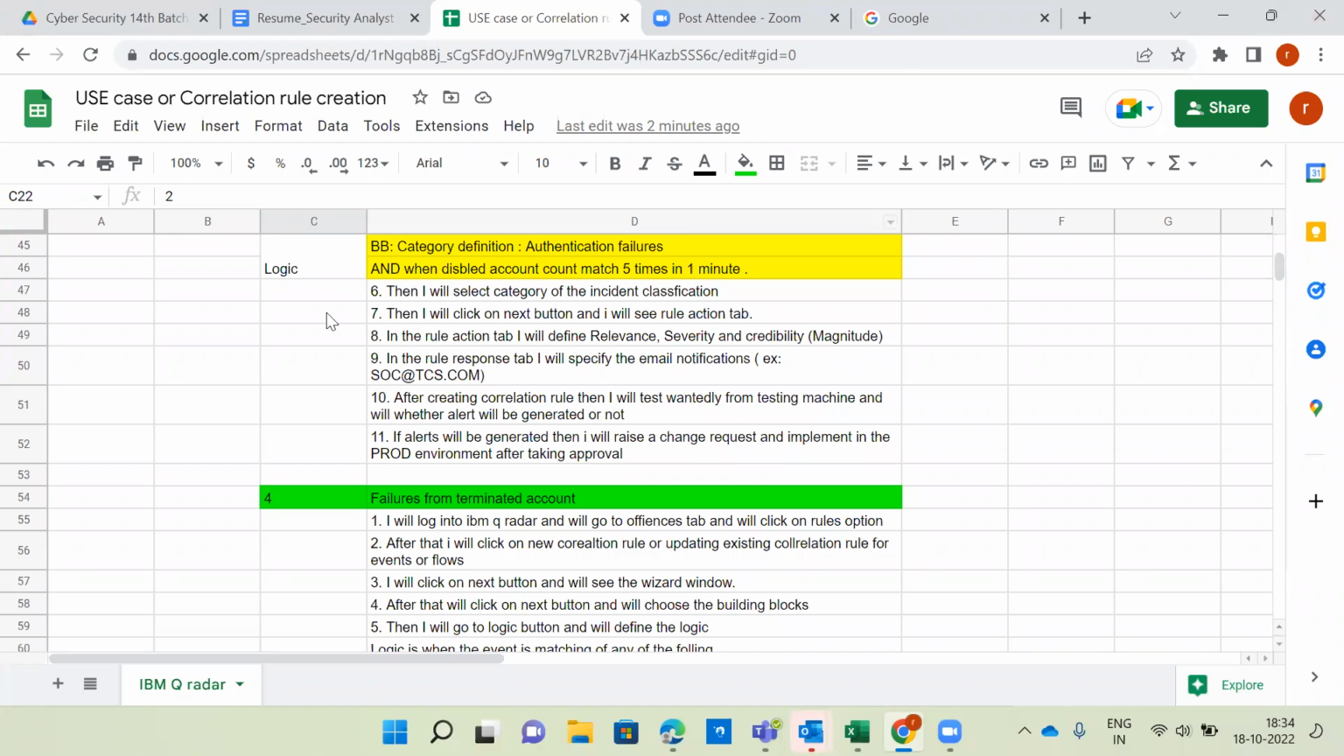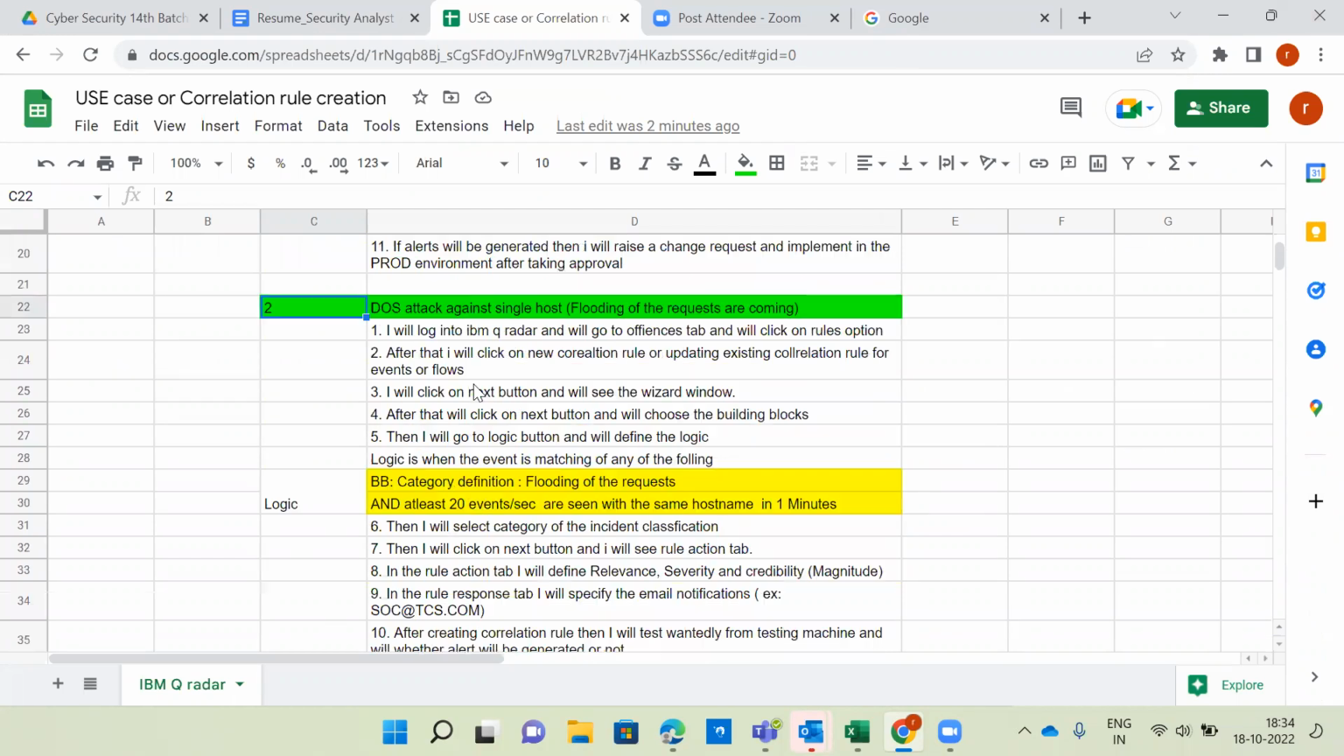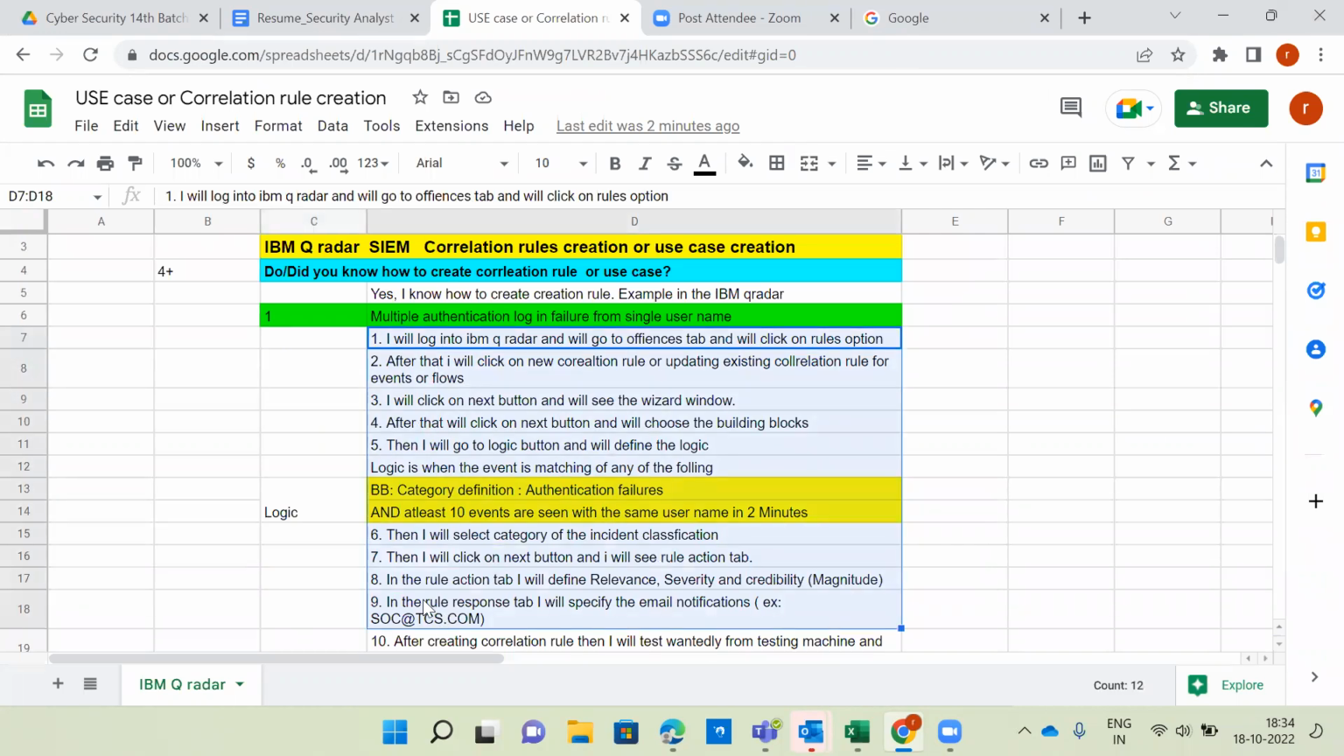Normally in the interview, what they will expect is the logic, whatever I provided in yellow color. That is very important. How to answer in the interview, and what exactly we have to do in the IBM QRadar tool, everything I provided. Just memorize this and explain it, that's all, in case you don't understand the logic.